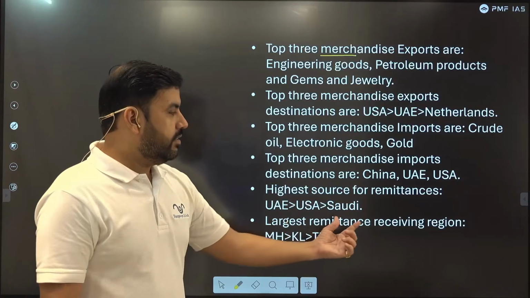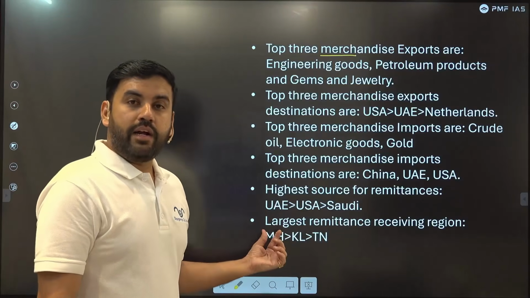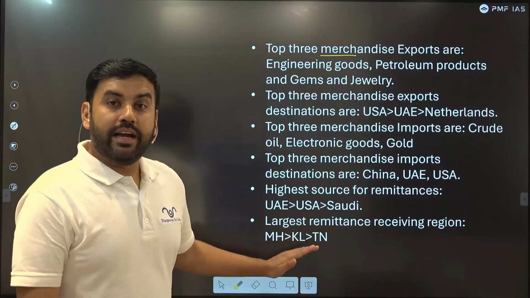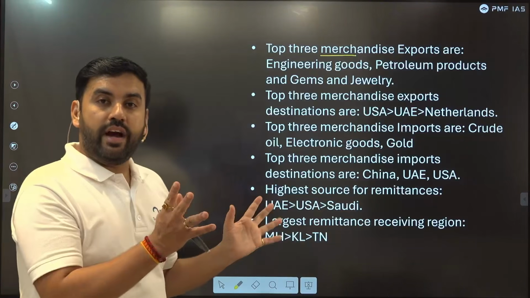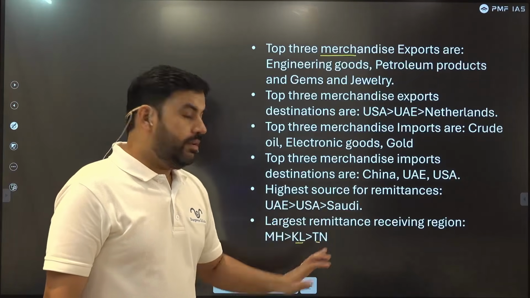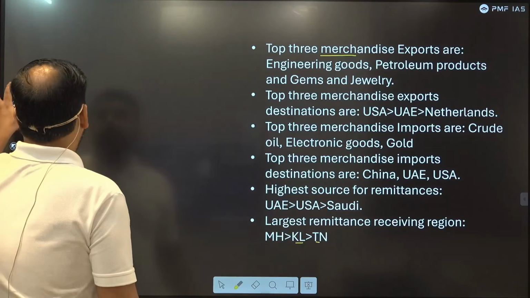The largest remittance-receiving region, which area in India receives the largest remittances? It's Maharashtra, followed by Kerala, and followed by Tamil Nadu. Because their diaspora, a very high diaspora, is living in West Asian countries. So Saudi, UAE, Kerala, and Tamil Nadu, too many people from these two states are living in UAE and Saudi.